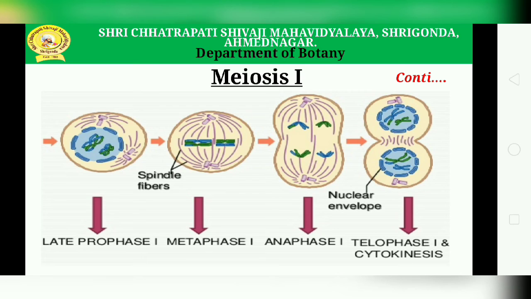In telophase, it begins when the chromosomes reach their respective poles. The chromosomes sometimes remain in a condensed state. Later they undergo decondensation and become elongated. A nuclear membrane is formed around each set of chromosomes. By the formation of a cell plate between the two groups of chromosomes, two daughter cells are formed due to cytokinesis.